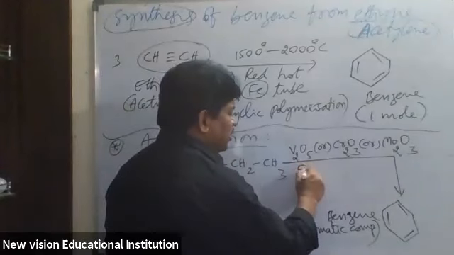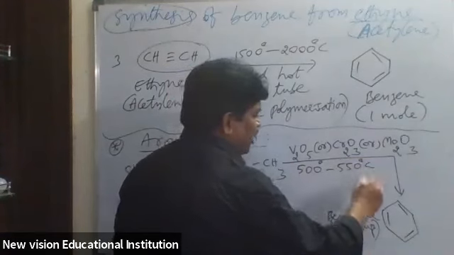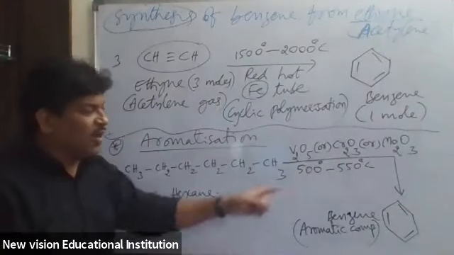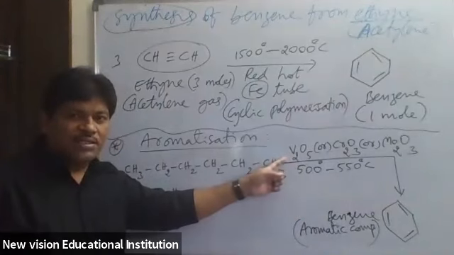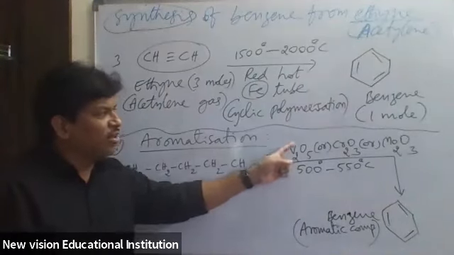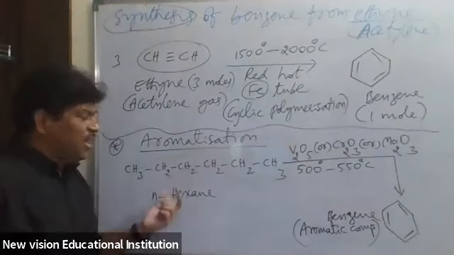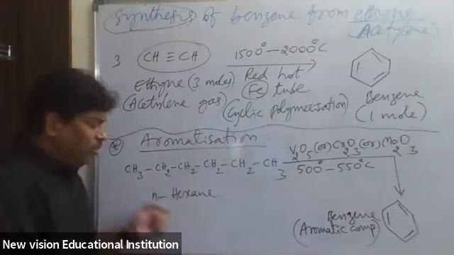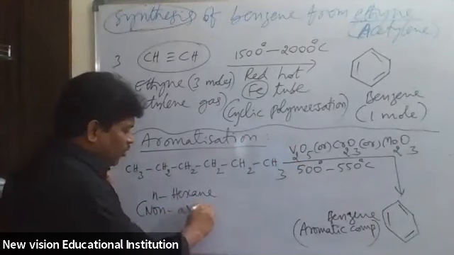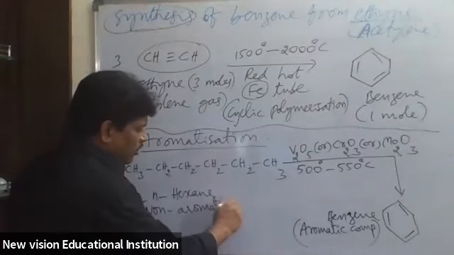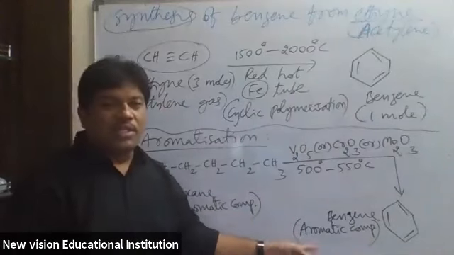And the optimum temperature required is 500 to 550 degrees Celsius approximately. So at 500 to 550 degrees Celsius, in the presence of catalysts such as vanadium pentoxide, chromium trioxide or molybdenum trioxide, n-hexane, a non-aromatic compound, is converted into aromatic benzene.